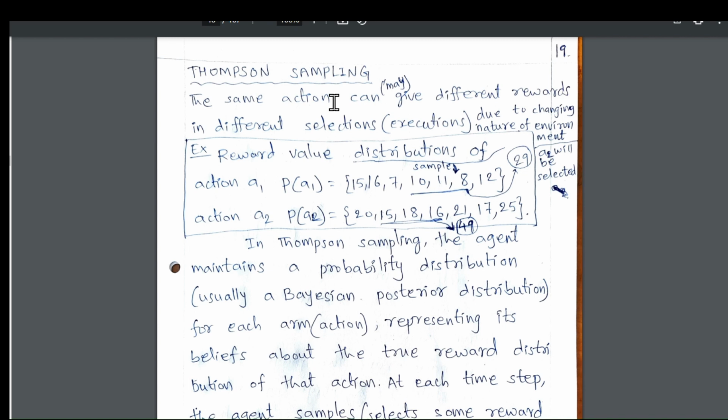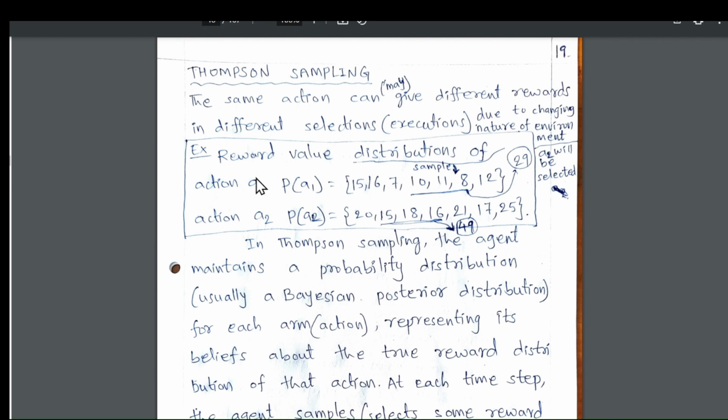Samples. What is sampling? Sampling is a statistical technique, as you all know, used to select a subset of data from a larger population. The goal of sampling is to make inferences about the population based on sample data. Why sampling in Thompson sampling? In Thompson sampling, the algorithm samples from the posterior distribution of the action parameters. This sampling process allows the algorithm to explore the uncertainty in the reward distribution and balances exploration and exploitation. Here, the same action may give different rewards in different selections or executions due to change in the nature of the environment.